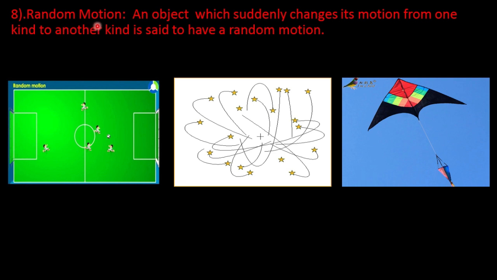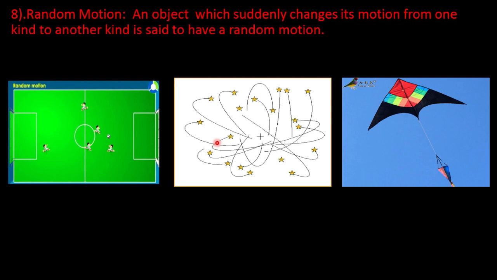Random motion. In this type of motion, an object suddenly changes its motion from one kind to another kind. For example, motion of a football player on the ground, motion of flying butterflies and kites. All these objects have no specific path and they change their motions suddenly. So they have random motion.